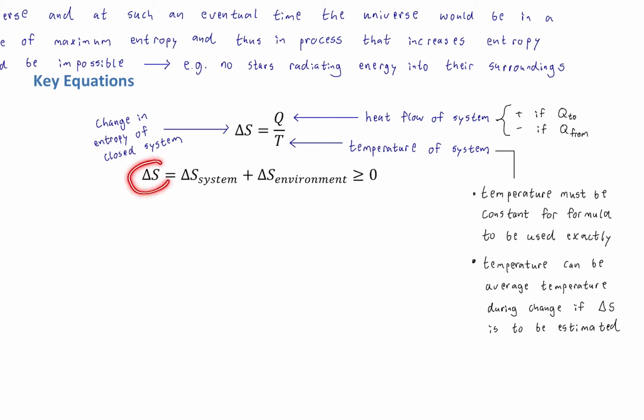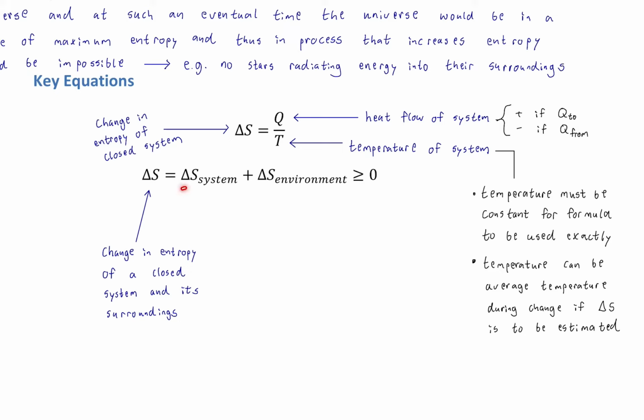Now, finally, the change in entropy of a system compared to the environment must always be greater than or equal to zero. All right, just a restatement of the second law of thermodynamics in equation form. Change in entropy of a closed system and its surroundings. Now, notice that it's a closed system, not an isolated system. That's a system that can exchange energy, like the Earth, but isn't exchanging a significant amount of mass with the universe around it, right? Earth is basically a constant in mass, except for mass getting added to Earth. But there is a significant amount of energy coming into Earth and being released from it.